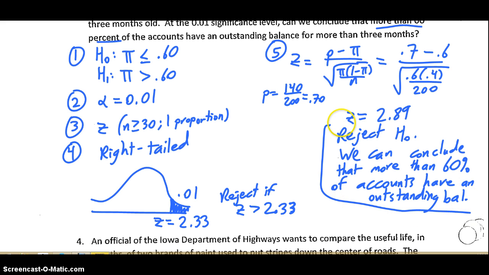So that's ultimately what we do. We reject it. Again, if you look at p-value, you're going to look up negative 2.89 on your table. And when you do, you get a p-value of 0.0019, which is less than 0.01, which means you would reject, which just confirms what we said.